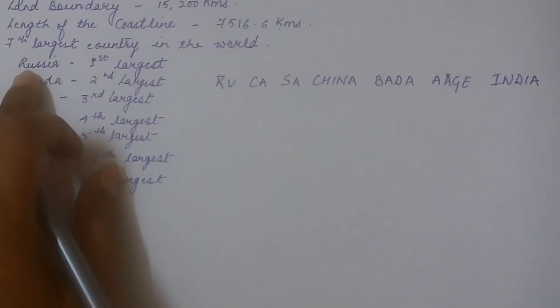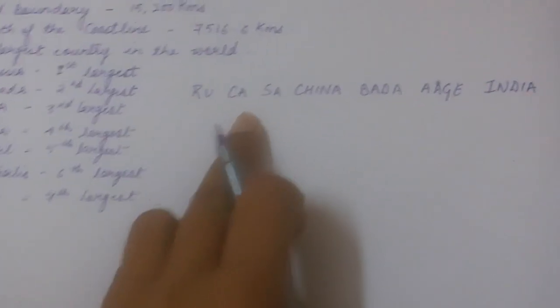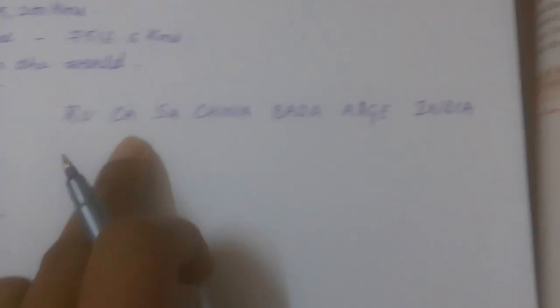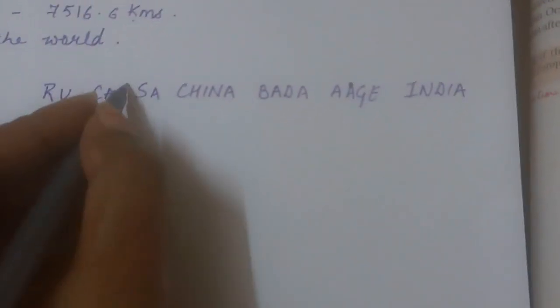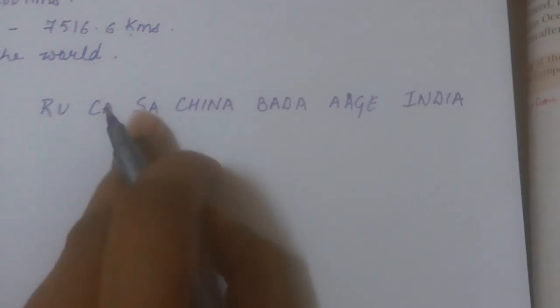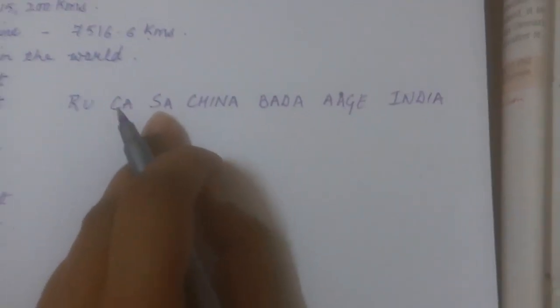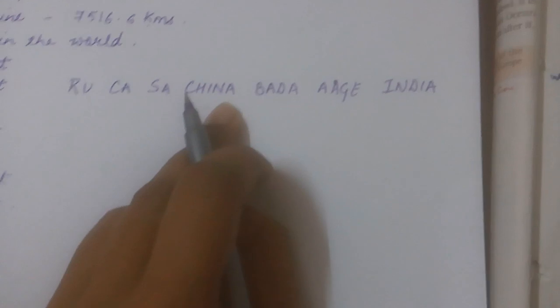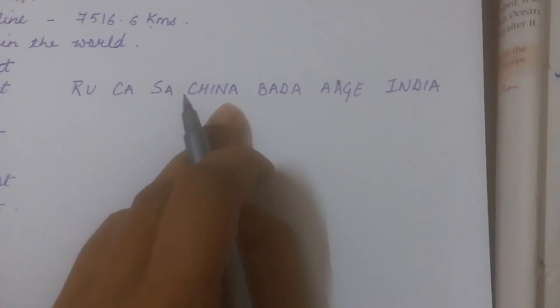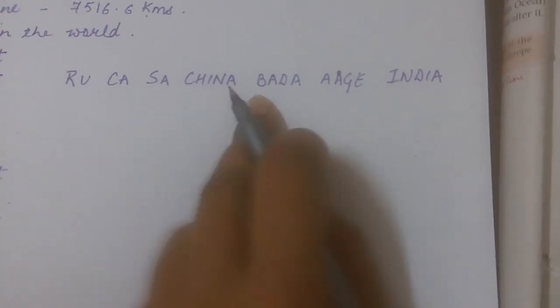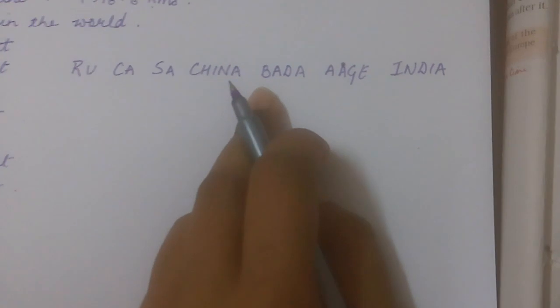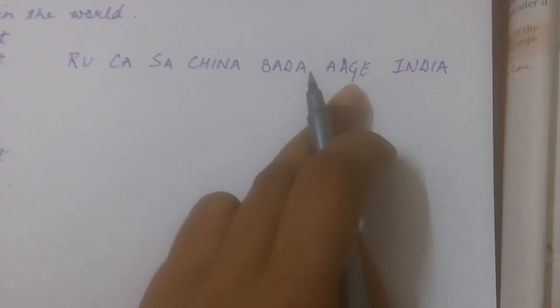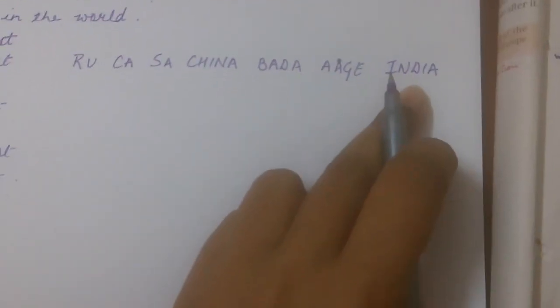Ru, it stands for Russia. Ka, it stands for Canada. Sa, you just have to insert U here, then it would be USA, the third largest one. Then after that the fourth largest one, China. बड़ा, that is B, what will you take from that? Brazil. आगे A, Australia. And finally the seventh largest one is India.